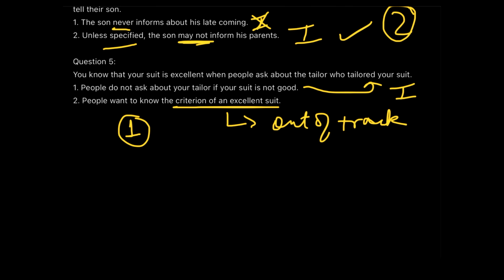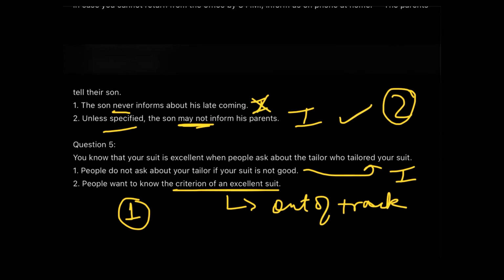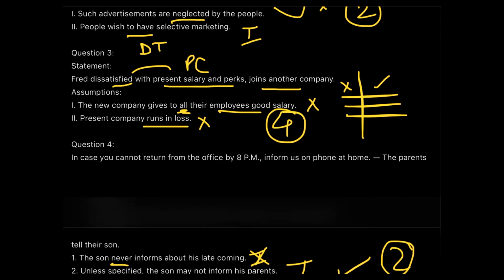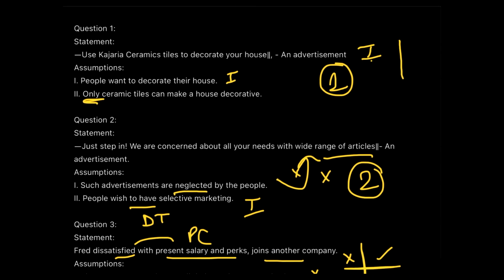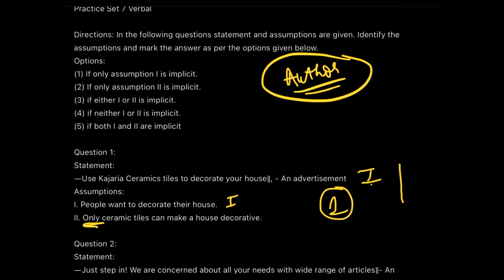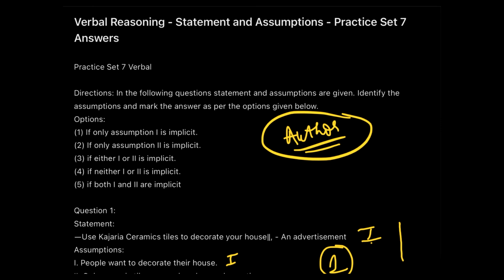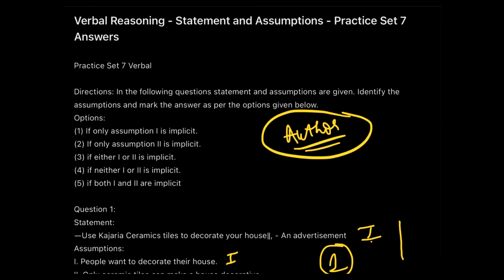So with this we covered all the 5 questions of statement and assumptions, practice set 7. If you haven't downloaded it or haven't seen it yet, you can check the link in the description box and have this material with you. Practice after 1 week and see if you remember these things or not. Try it after 1 week, after 3 weeks, and you will realize that what you understood is what you actually remember and retain as well.